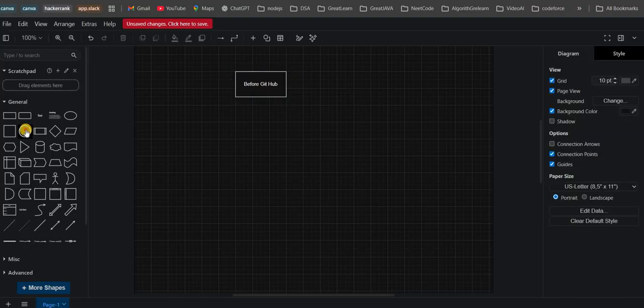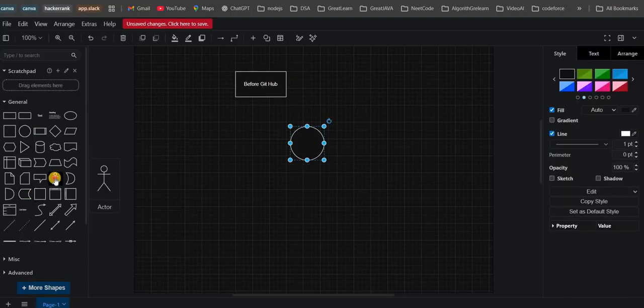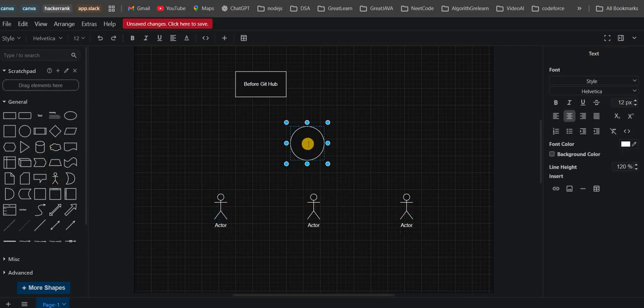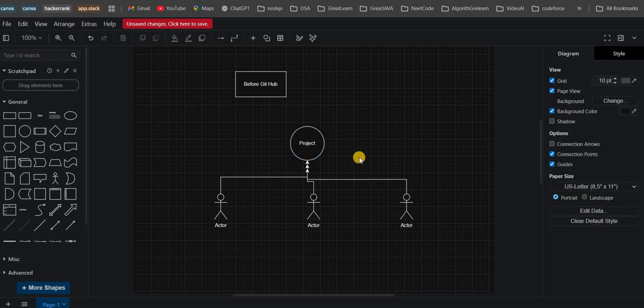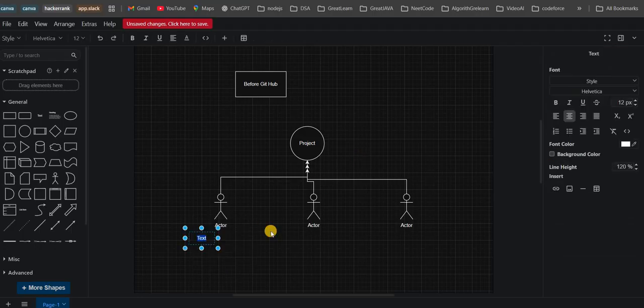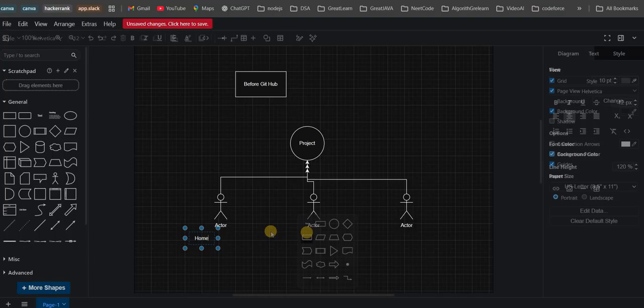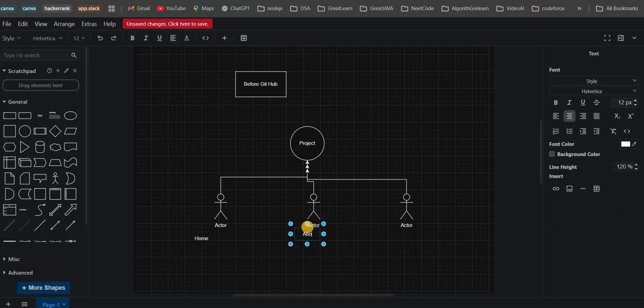Before GitHub, what happened? One team is working on one project. Let's say in that team there are three members. This is one project, and he has to work on this project, he also works on this project, and he also works on this same project. These three members work on the same project. This person has to implement the home page, this person has to implement the about page, and this person has to implement the contact page.